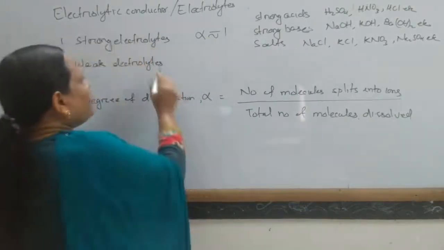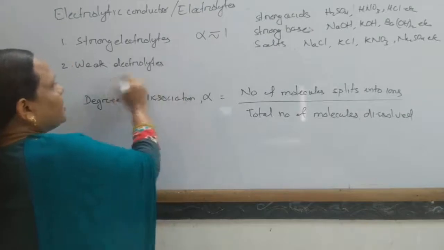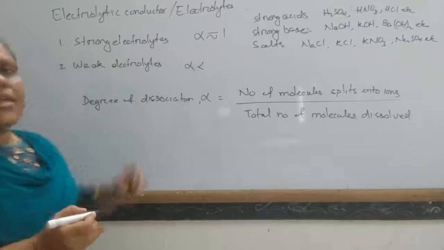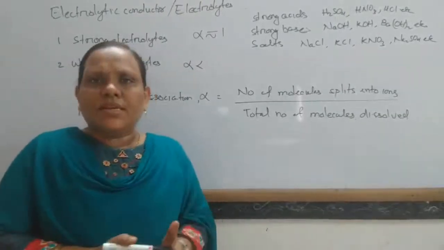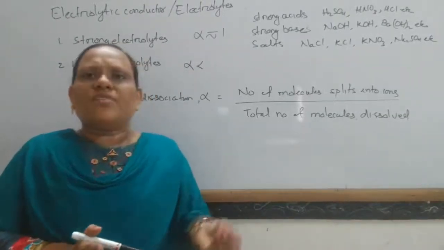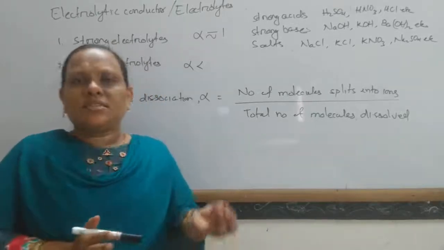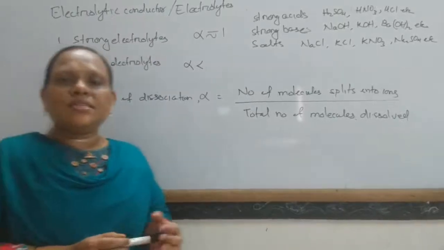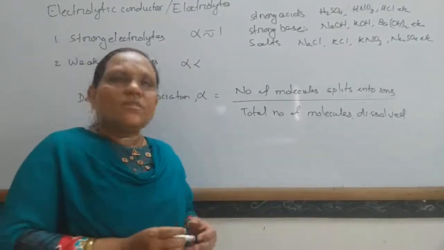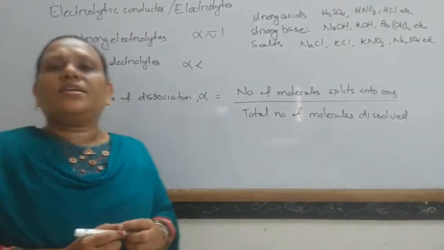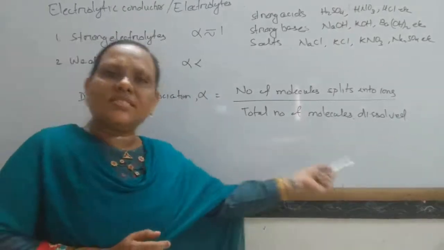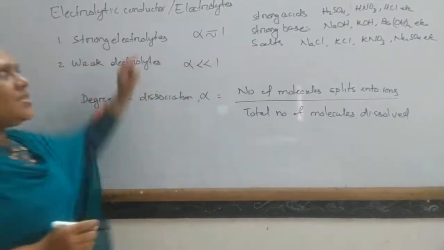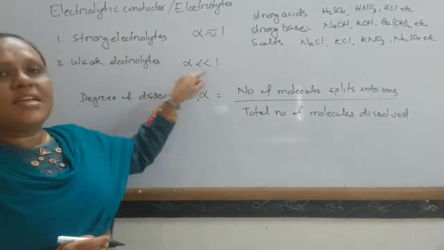And in the case of weak electrolytes, the electrolytes ionize feebly, or ionize only to a very small extent. The electrolyte which ionizes to a very small extent is known as a weak electrolyte. And here the degree of dissociation value is very much less than 1, so alpha is less than 1. Strong electrolytes have alpha nearly equal to 1, and weak electrolytes have alpha very much less than 1.